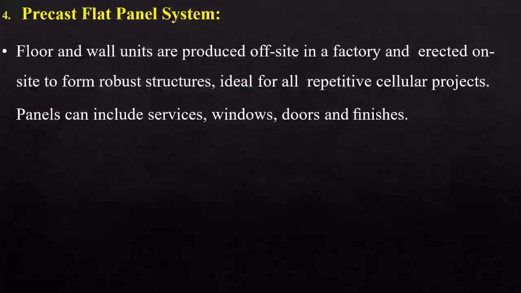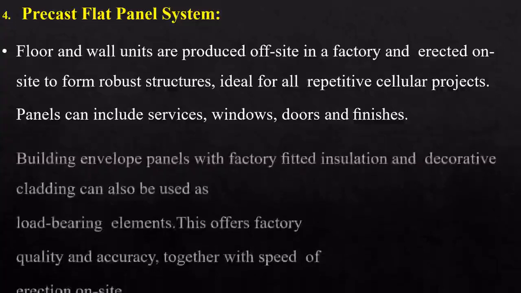Next is the precast flat panel system. Floor and wall units are precast units, previously cast in the industry and then placed in the field of construction. Floor and wall units are produced off-site in the factory and erected on-site to form robust structures ideal for all repetitive cellular projects. Panels can include services, windows, doors and finishes. Another advantage of this system is that it reduces time a lot. It saves your time, your money and workmanship.